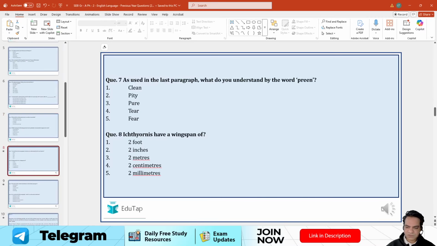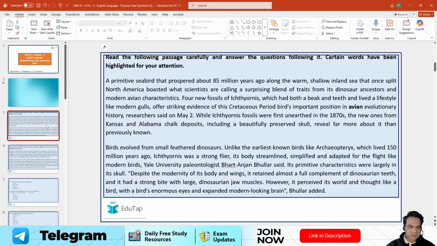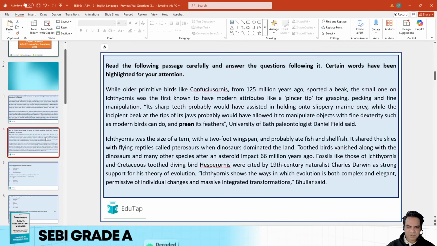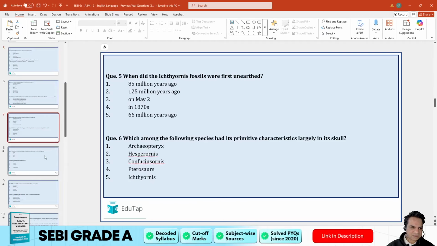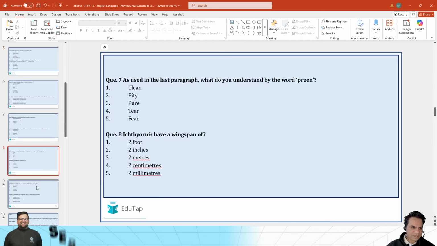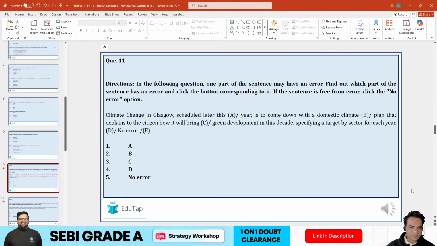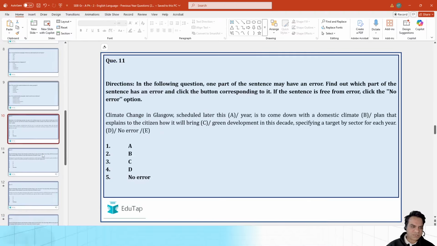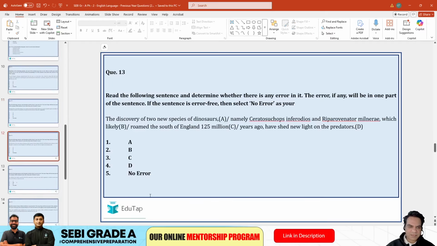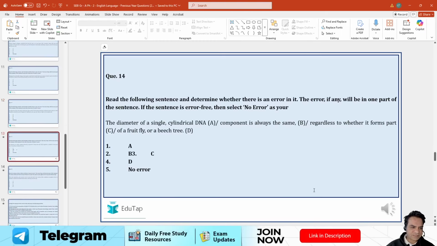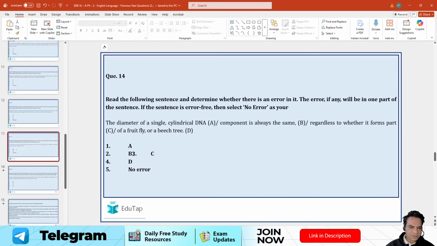So let's look at the questions. First of all guys, we have reading comprehension based questions. You were given a passage where certain words are given in bold, and then you have your questions 1, 2, 3, 4, 5, 6, 7, 8. I think there were 10 questions based on your comprehension part. Then there are questions based on error detection, wherein you are given sentences to locate any error if there is one in the sentence. So what we are going to do, we are going to